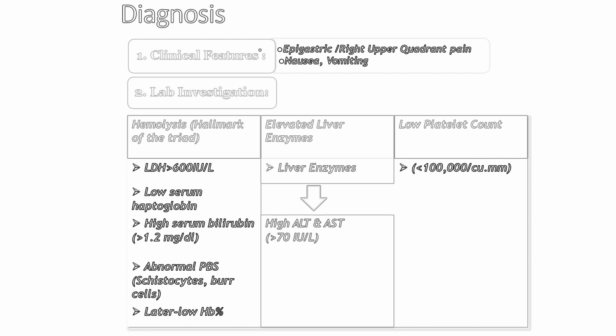For hemolysis, the LDH level gets raised, it becomes more than 600 international units per liter. There is low serum haptoglobin, high serum bilirubin, abnormal peripheral smear like presence of schistocytes or burr cells, and in the later period the patient may have low hemoglobin level. Then elevated liver enzymes are seen, and platelet count is usually less than 1 lakh per cubic mm of blood.